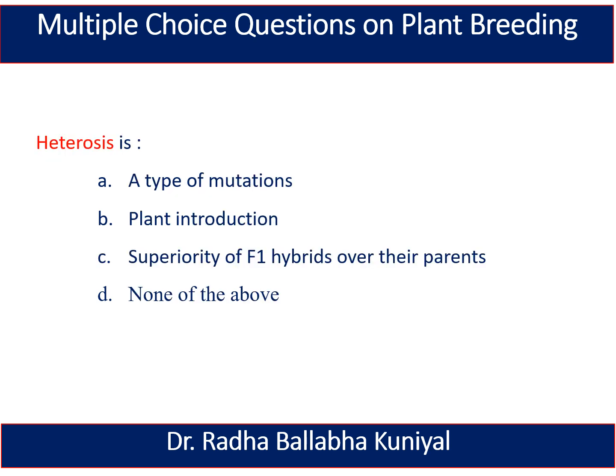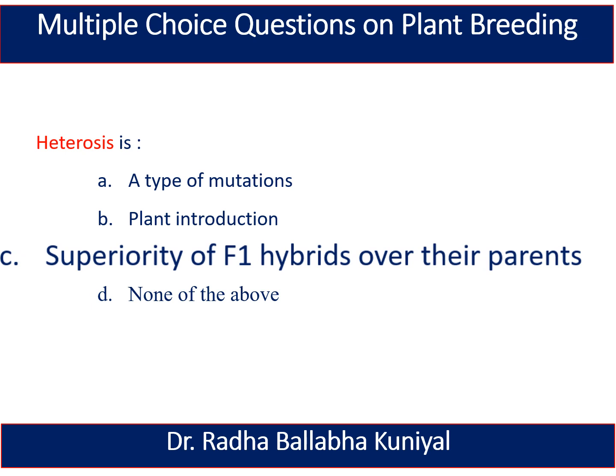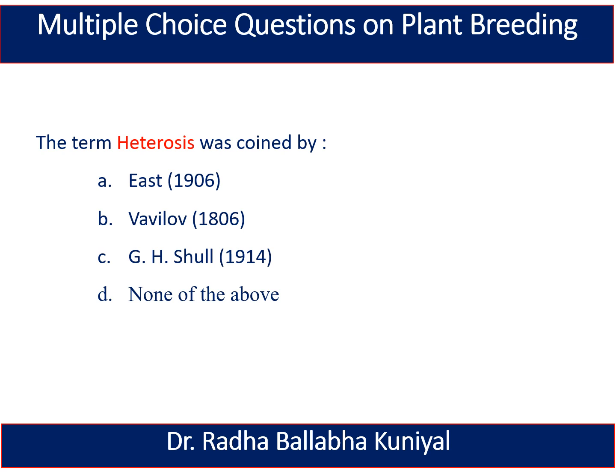The next question is: heterosis is a type of mutations, plant introduction, superiority of F1 hybrids over their parents, or none of the above. And here the right answer is superiority of F1 hybrids over their parents. The next question is: the term heterosis was coined by East in 1906, Vavilov 1806, G.H. Shull in 1914, or none of the above. And here the right answer is G.H. Shull in 1914, who coined the term heterosis.